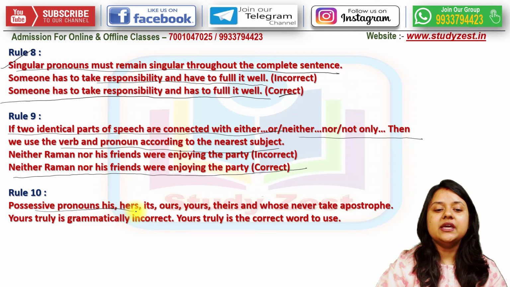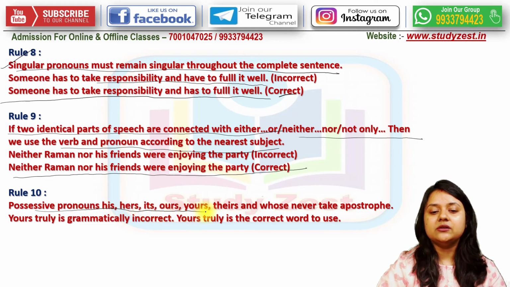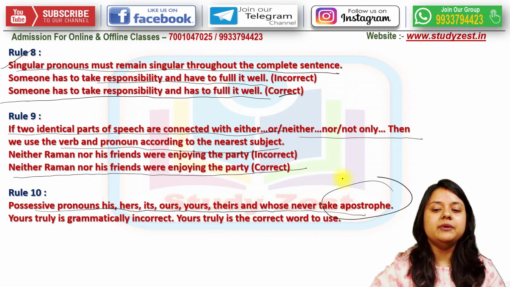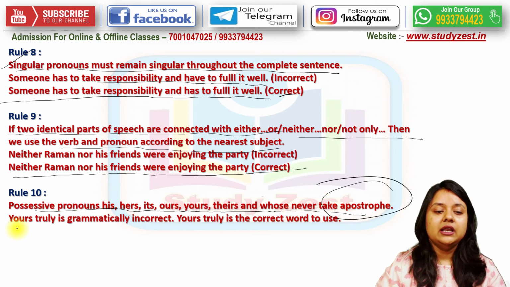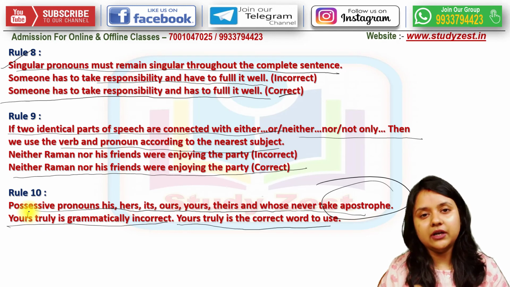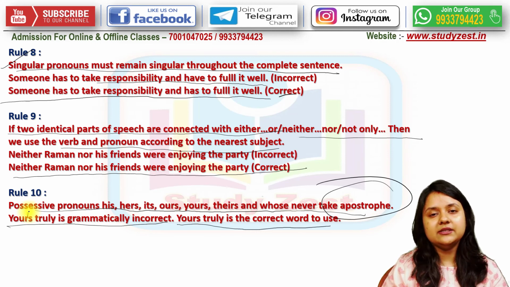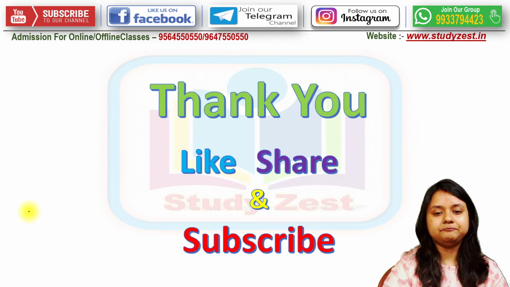Possessive pronouns his, her, its, ours, yours, theirs, whose never take an apostrophe. There will never be an apostrophe. Like yours truly with an apostrophe is grammatically incorrect. Yours truly is the correct words to use. So if I give an apostrophe here, it is grammatically incorrect. Yours truly without an apostrophe is the correct use of the phrase.